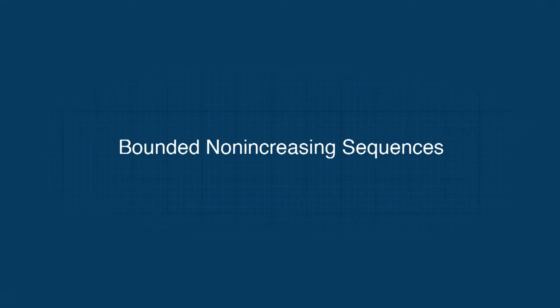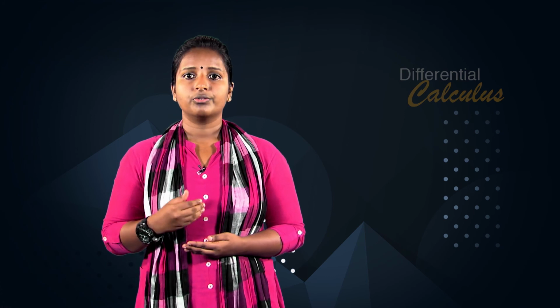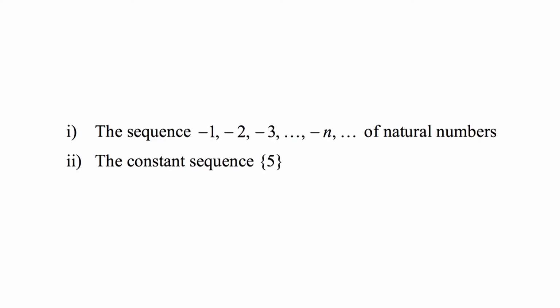Bounded non-increasing sequences. Definition: a sequence un with the property that un is greater than or equal to un plus 1 for all n is called a non-increasing sequence or a decreasing sequence. Some examples of non-increasing sequences are: first, the sequence negative 1, negative 2, negative 3, etc., negative n, etc. of natural numbers. Second, the constant sequence 5.